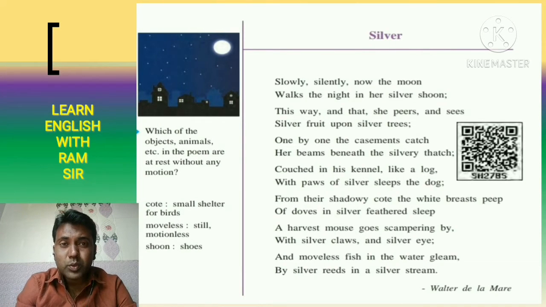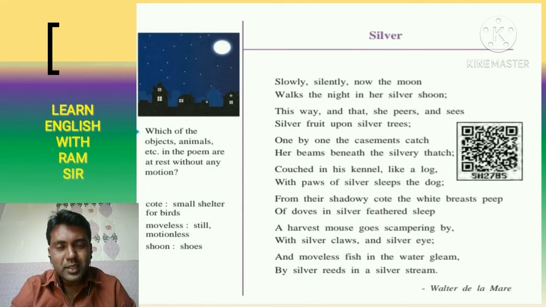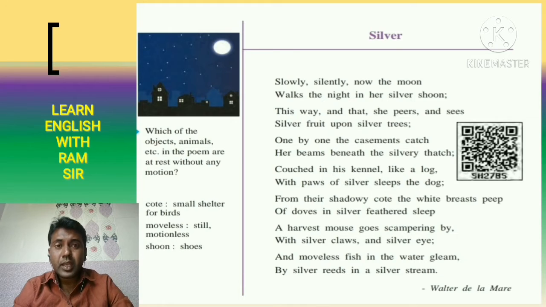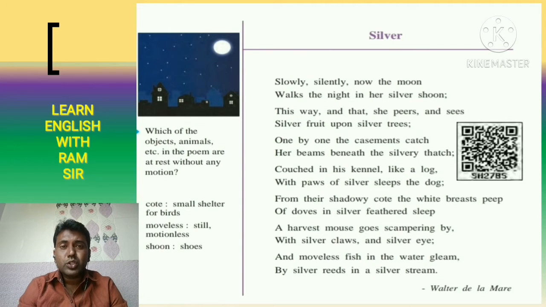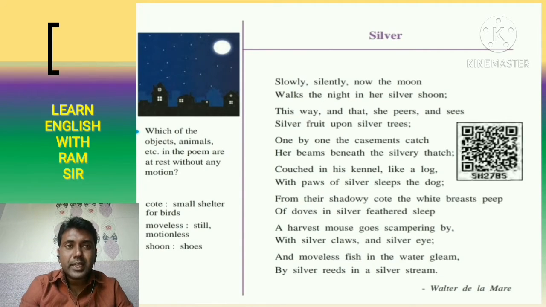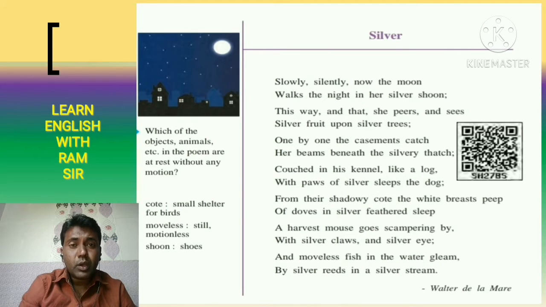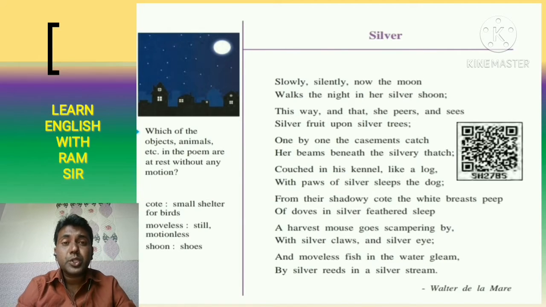Why were 14 lines there? Because this is a sonnet. A sonnet is a type of poetry in which only 14 lines are there. So Walter de la Mare here in his sonnet said that slowly, silently, now the moon walks the night in her silver shoon. Slowly, silently.